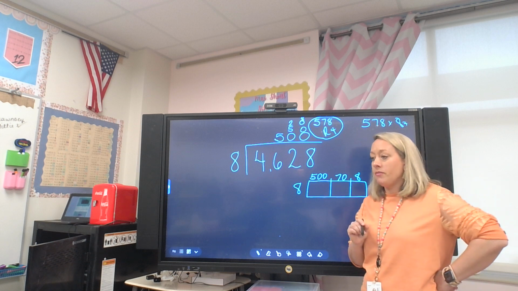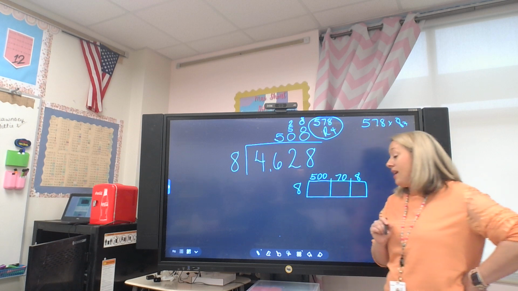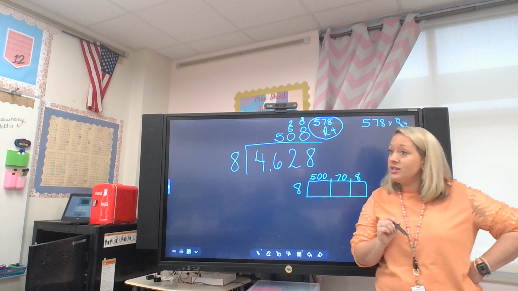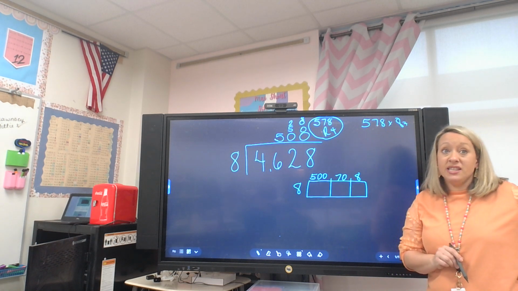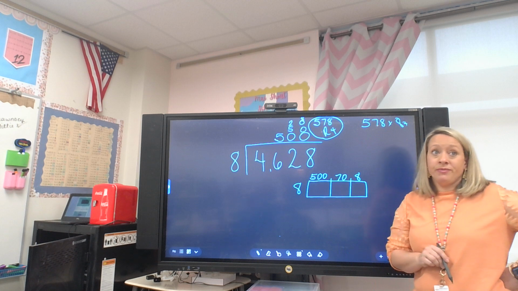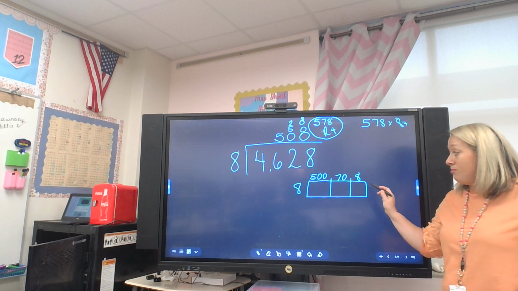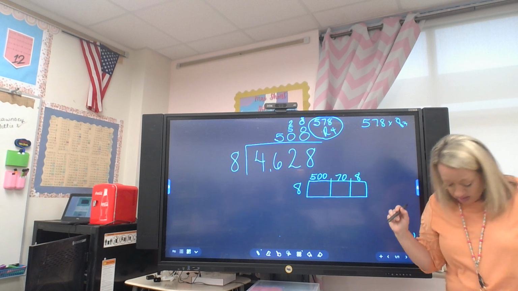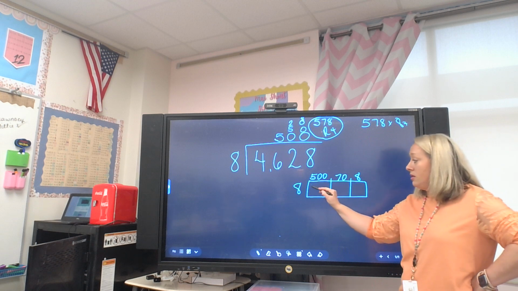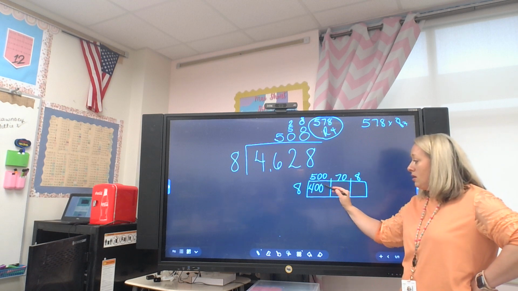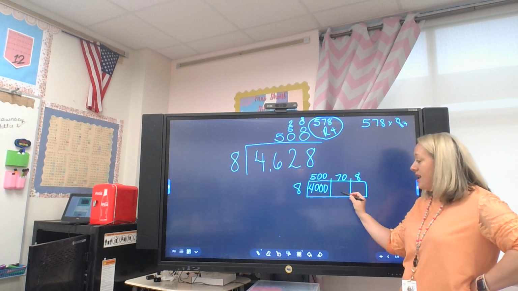Got it? Maybe we're gonna have to try, okay? You can't just sit there and not try. Guys, we've been doing this for a long time. More than 2 months doing this method right here. You all know how to do this. You're multiplying this by this, putting it in this box. This by this, and putting it in this box.